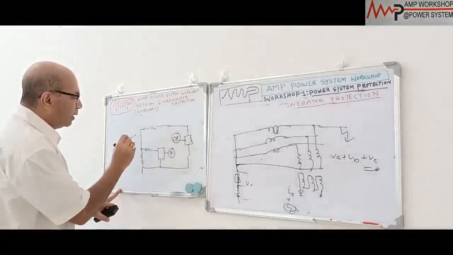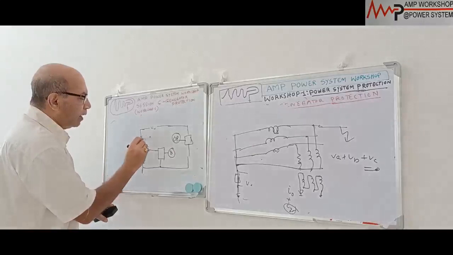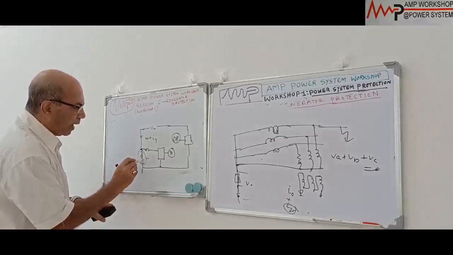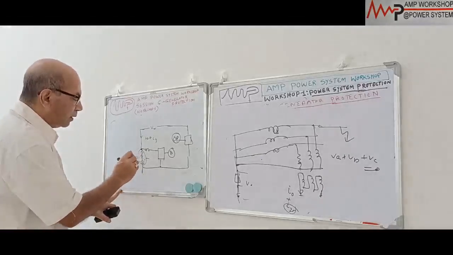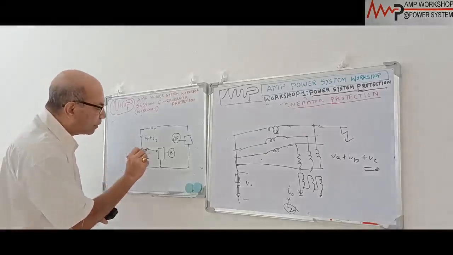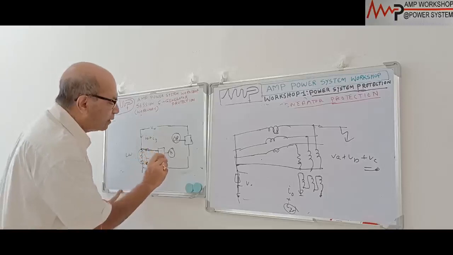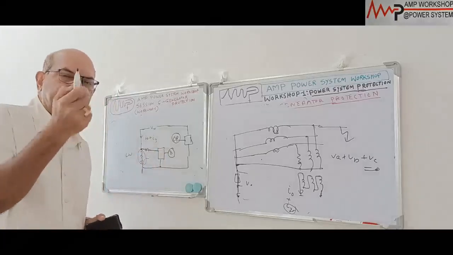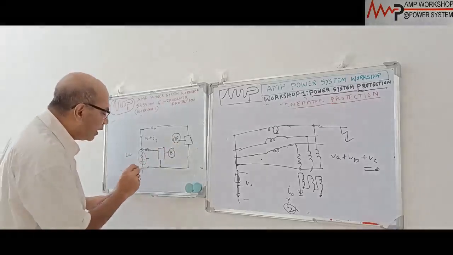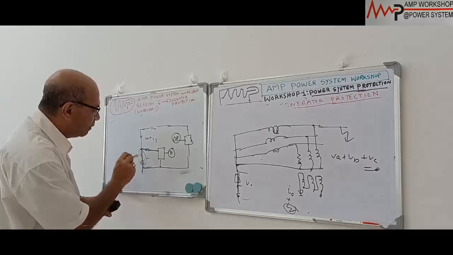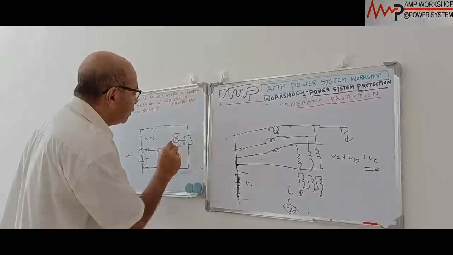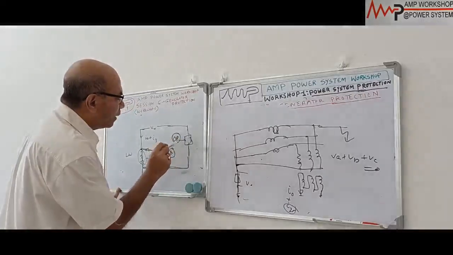So what will happen here: this total current is coming over, I0 plus I third harmonic. Now this is an LC filter, which presents very high impedance to the third harmonic current, because due to L omega it will be high impedance. So the third harmonic current will pass to the low resistance path through this and energize the biasing coil. The biasing coil acts as a restraint, so it will not allow the operating coil to operate. Only the zero sequence current will pass through this, because it will not see any impedance over here. It will come to this rectifier, and then it will operate the operating coil.